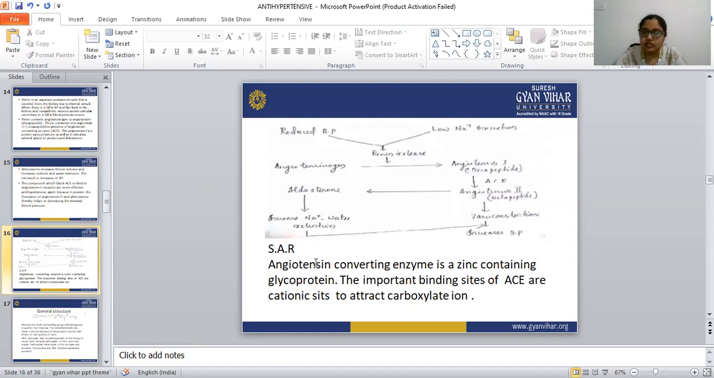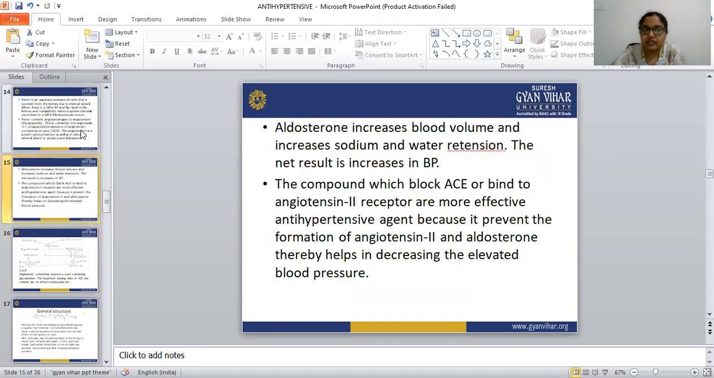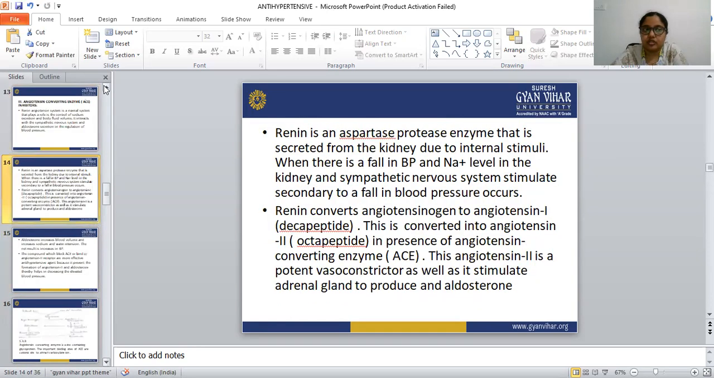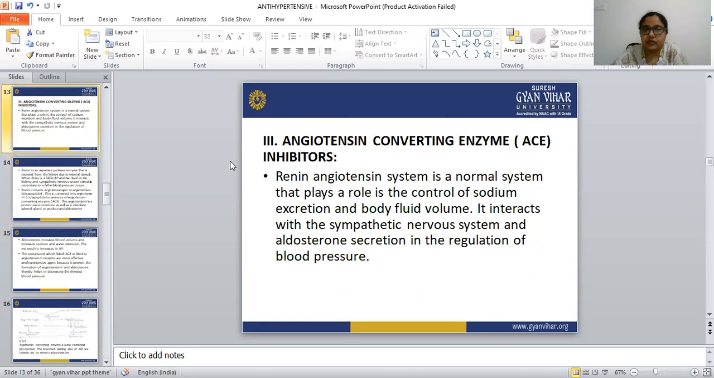Let's see the SAR of this. Angiotensin converting enzyme is a zinc containing glycoprotein. The SAR of the angiotensin converting enzyme inhibitors we will see in the next class. We have to first learn the mechanism of action. The renin angiotensin system is a normal system that plays a role in the control of sodium excretion and body fluid volume, and it interacts with the sympathetic nervous system and aldosterone secretion in the regulation of blood pressure.